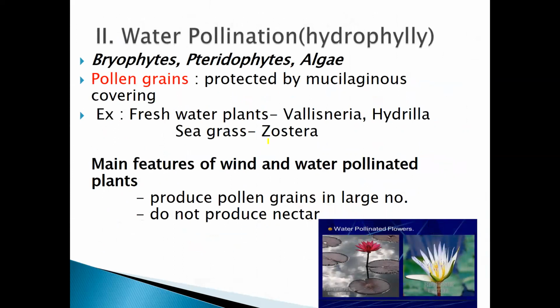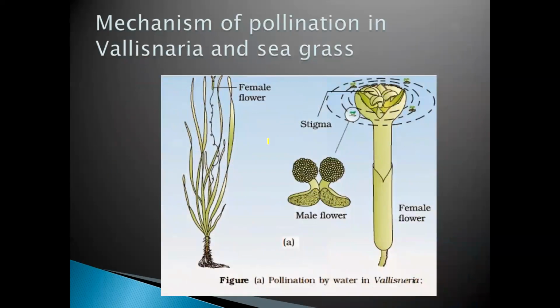The examples of water pollinated plants, how the pollen grain is in it, the main features of wind and water pollinated plants, and the examples are very important. Clear? Then the mechanism of pollination of Vallisneria and seagrass, which I have already told you, is also very important.